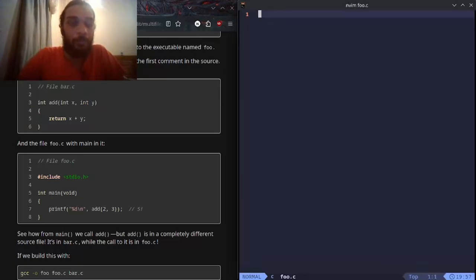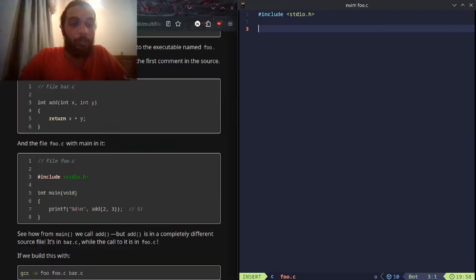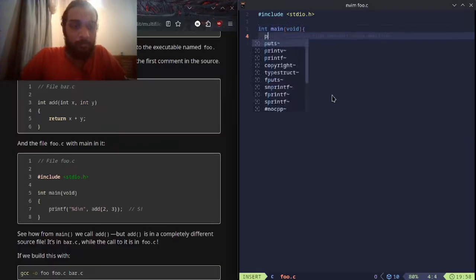foo.c. So this is foo.c. Hash include. Obviously it doesn't work because the compiler doesn't know what printf is.